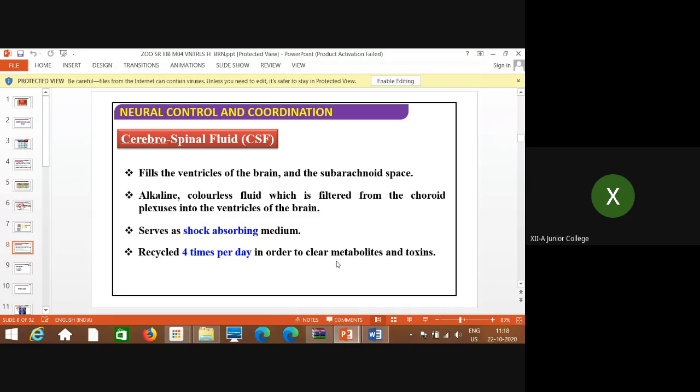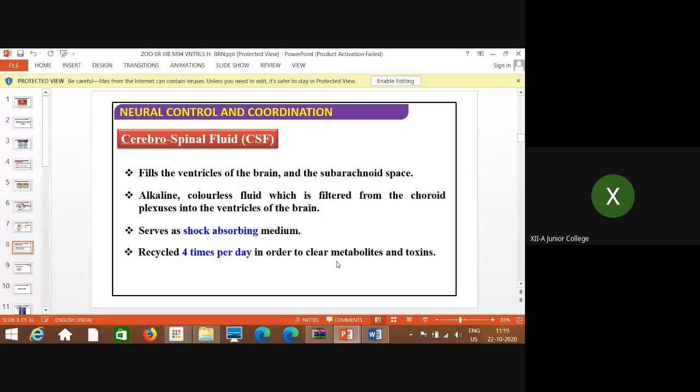If you remember all these layers of brain which we have learned, the meninges, that means the coverings of the brain, the outermost as dura mater, the middle one as arachnoid, and the innermost as pia mater, then you will remember. Subarachnoid space means just below the arachnoid layer, in between the arachnoid and the pia mater, whatever space is present in that area, that is filled by CSF, that is cerebrospinal fluid.